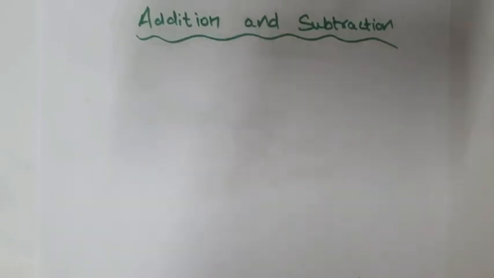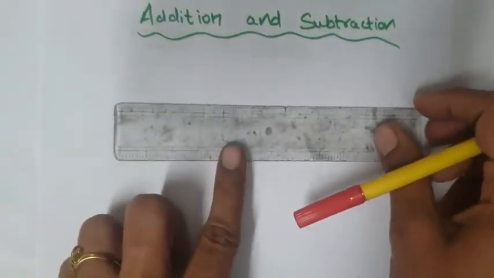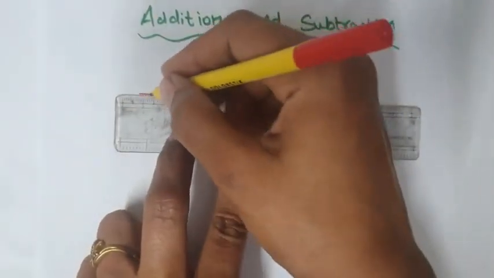Now children, let us discuss addition and subtraction of integers using a number line. Suppose we have a number line.